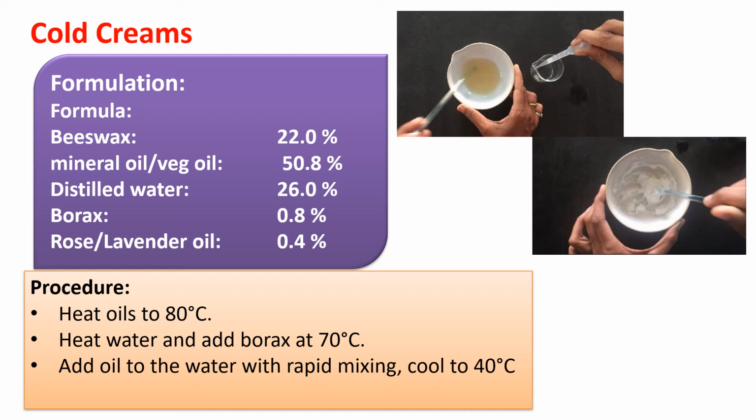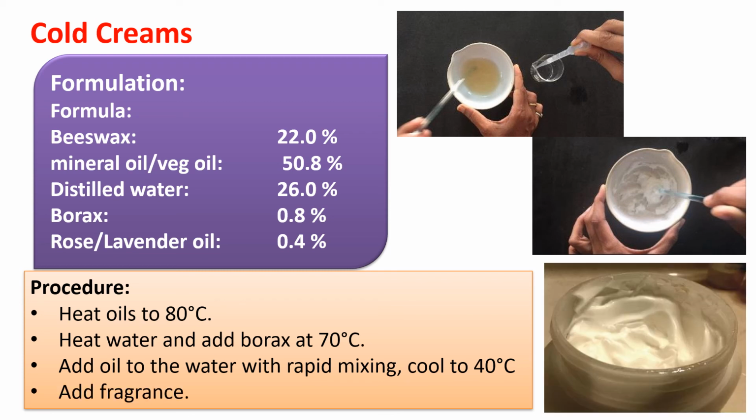Generally, oil is added into the water phase with rapid mixing or vigorous stirring. Mixing is generally carried out in a mortar and pestle at a lab level, and the components are mixed vigorously and continuously until the temperature drops to 40 degrees Celsius. At this point, fragrance can be added and further mixed. So this gives rise to a uniform, generally white colored cream.